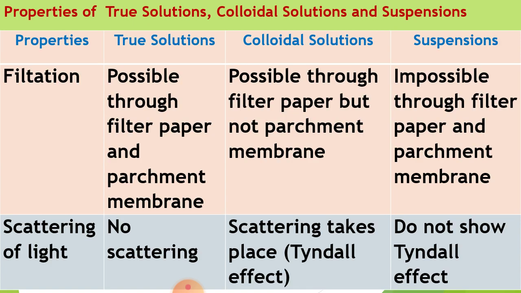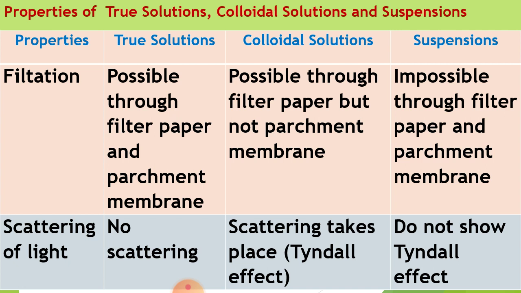Now dear students, some more property, that is filtration. For true solution, filtration is possible through filter paper and parchment paper. That means if NaCl solution is taken in water, it can pass through filter paper along with the water molecules. But about colloidal solution, filtration is possible through filter paper but not parchment membrane.